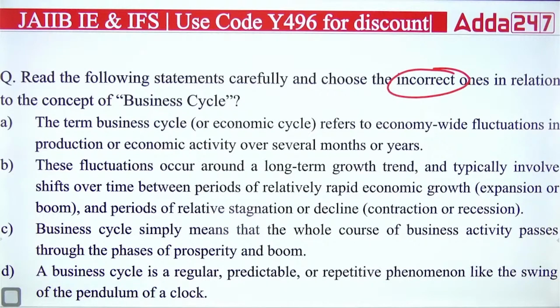Third, business cycle simply means that the whole course of business activity passes through the phases of prosperity and boom. Fourth says a business cycle is a regular, predictable or repetitive phenomenon like the swing of the pendulum of a clock. So you have to answer here the incorrect one.